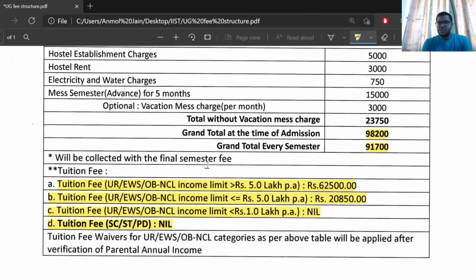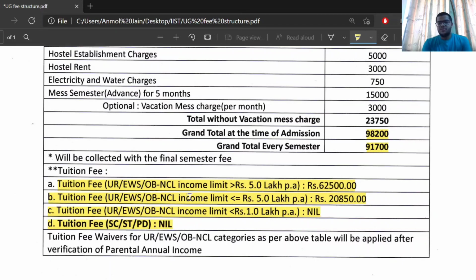Now let's see the tuition fee waiver scheme for different category students. First, it's divided into categories: unreserved category, EWS category, and OBC NCL category. For these, people having income above 5 lakh don't get any fee waiver, so they need to pay the full tuition fee. For students having income between 1 lakh and 5 lakh, they need to pay only 20,850 rupees. And for students having income less than 1 lakh, they don't have to pay any tuition fee. Similarly, SC, ST and PWD students also don't have to pay any tuition fee.